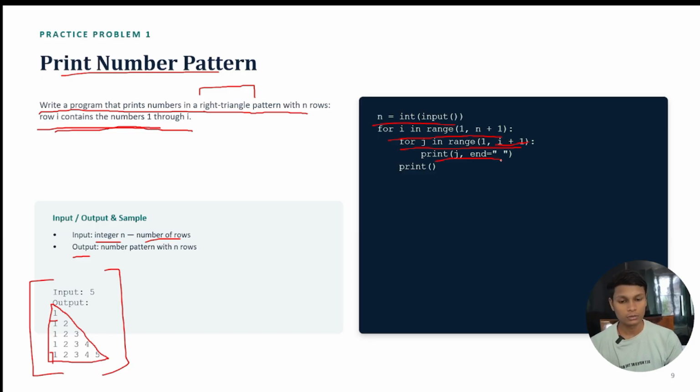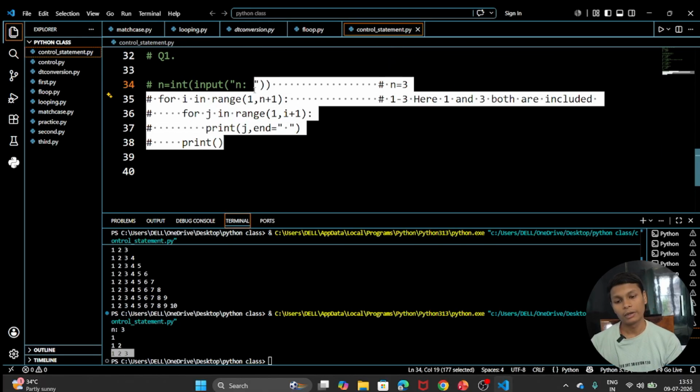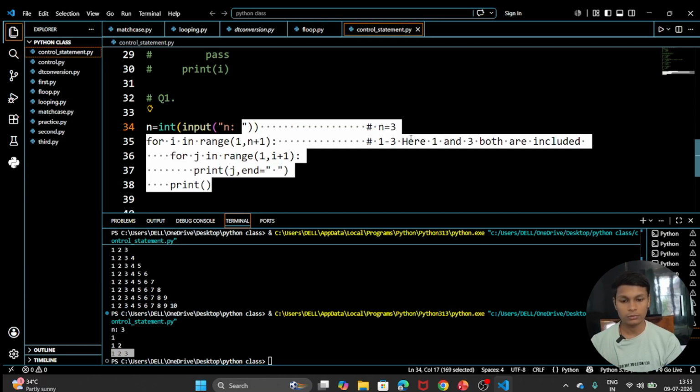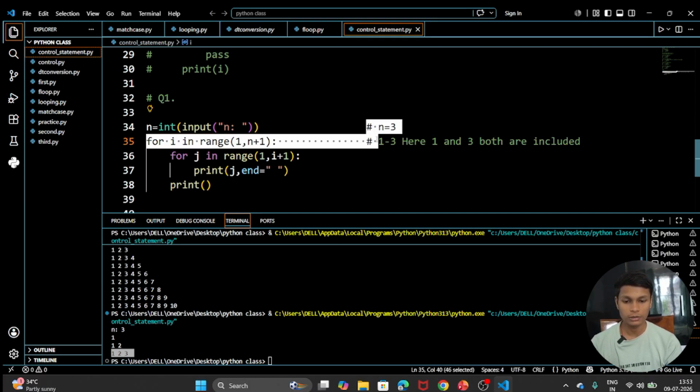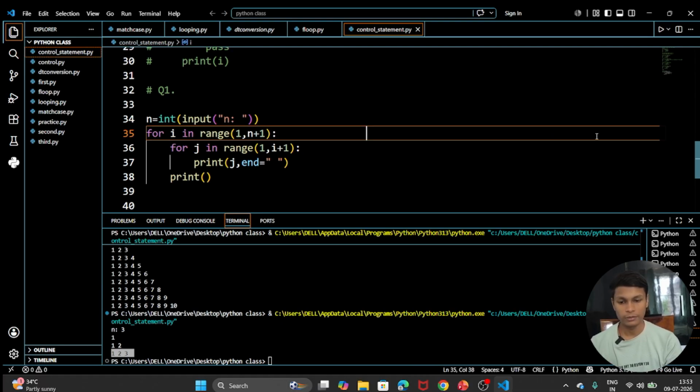And after that end was there, so that a space will be printed after printing the number, and after that the print statement will move the compiler to the next line. Okay, so this was the code for printing a pattern.